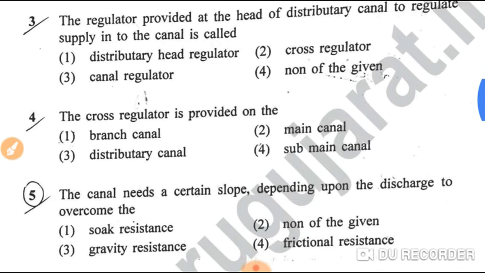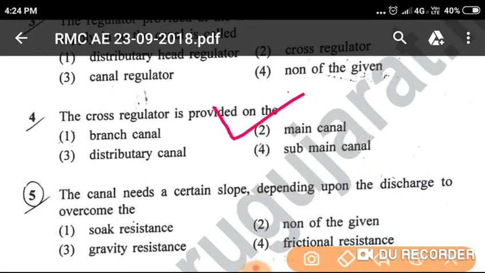Question number 4, the cross regulator is provided on the: option 1, branch canal; option 2, main canal; option 3, distributary canal; option 4, sub-main canal. So the cross regulator is provided on the main canal. That is option 2, the correct answer.